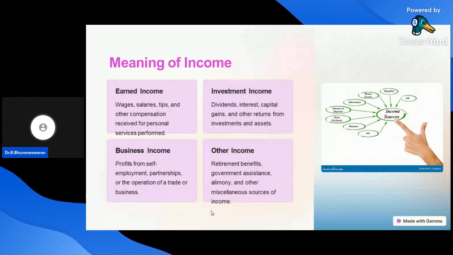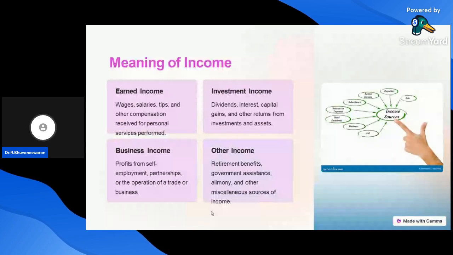Each and every assessee earns income from the profit from self-employment, partnership, or other operations of a trade or business. It's called business income. What is meant by other income? Other income is also the income earned by the individual after his retirement.